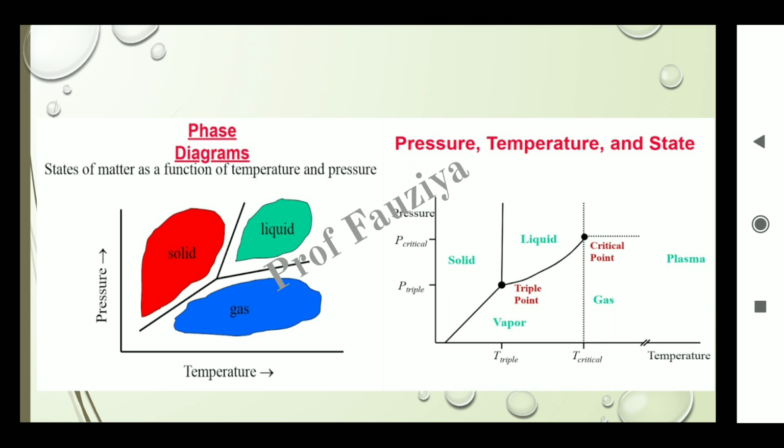If you want to draw the phase diagram for different states of matter as a function of temperature and pressure, the graph will look like this. This graph has many lines and many areas. The areas are highlighted by different colors. Solid, liquid and gas are indicated by red, green and blue. There are three lines. Today we study the phase diagram and we also see what the phase transition is.